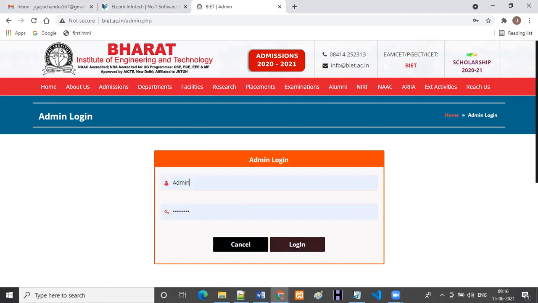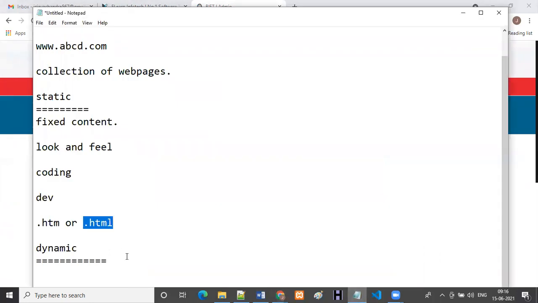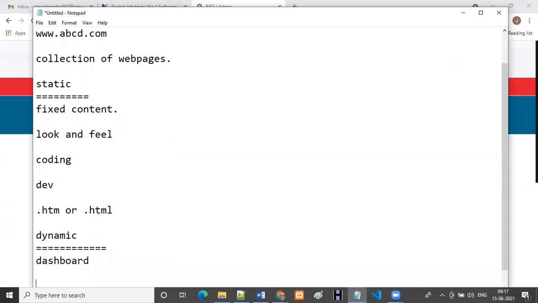So static is clear, right, Anita? Yeah, static, I got it. So dynamic in the sense we have a separate dashboard. Through the dashboard, you can make any changes without any coding knowledge. For example, you don't know any coding knowledge, but you want one website and at the same time you want to do changes yourself without any coding knowledge. Then we can do a dynamic website.